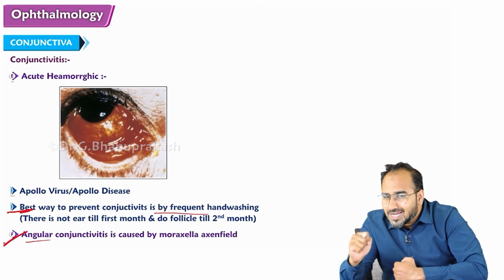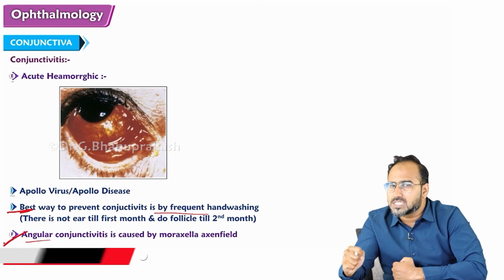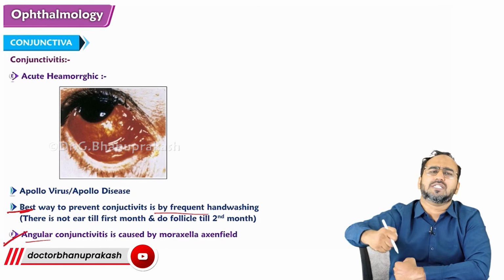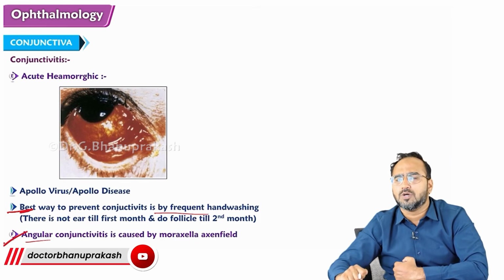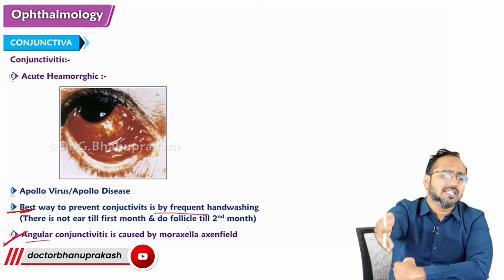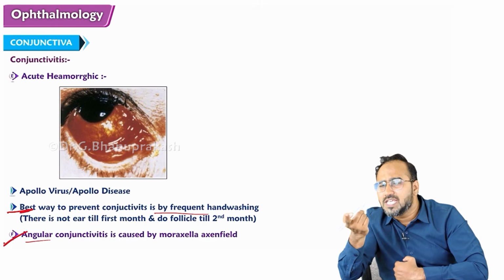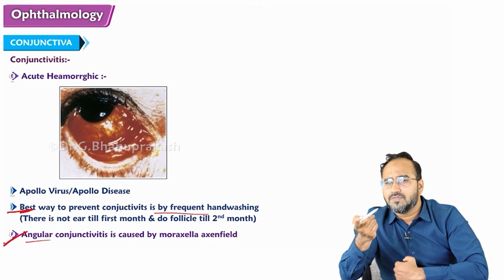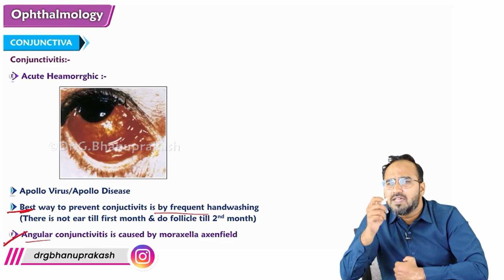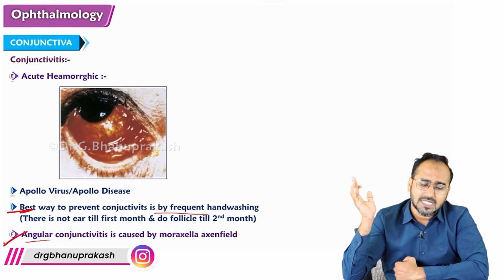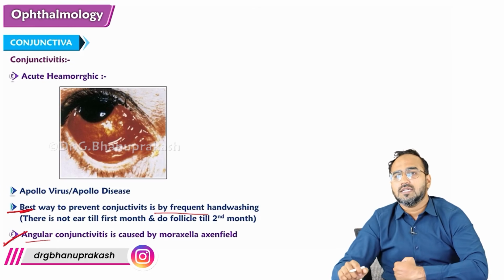If the child cries with tears in the first month, your diagnosis should be what? This child is having conjunctivitis called Ophthalmia neonatorum. Depending upon when the child is crying with tears: if you see tears coming out on the first day of life while crying, then it is chemical conjunctivitis.